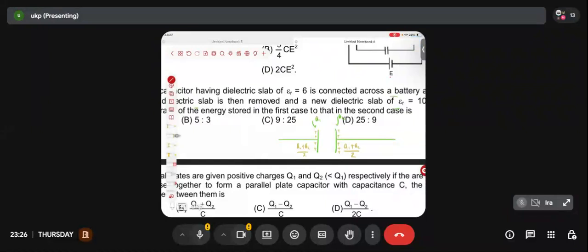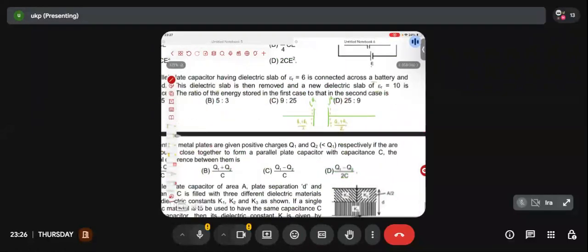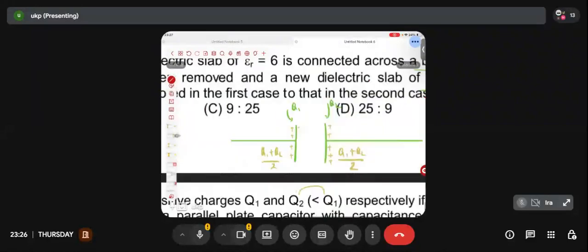Q1 minus Q2 by 2C will be the answer. Anyone else other than first, tell me guys, how much charge was on the outer surface of both plates? Q1 plus Q2 by 2. How much charge would I have on the inner surface? Okay, is Q1 greater than Q2 or Q2 greater than Q1? Q1 is greater than Q2. So how much positive charge will be here? Here it will be Q1 minus Q2 by 2.